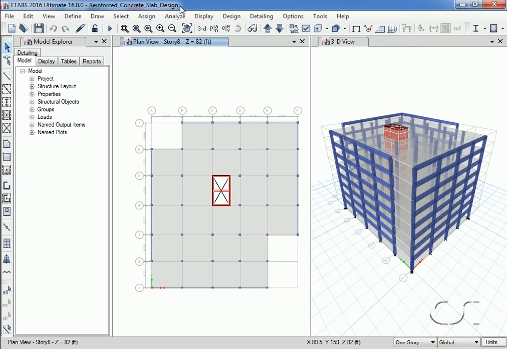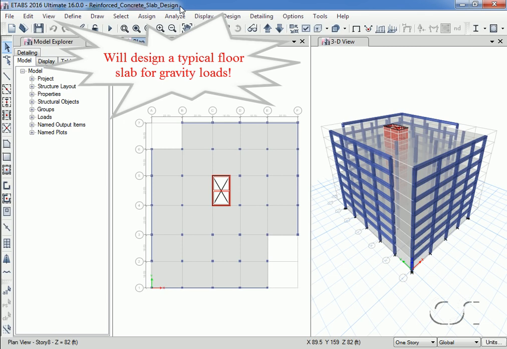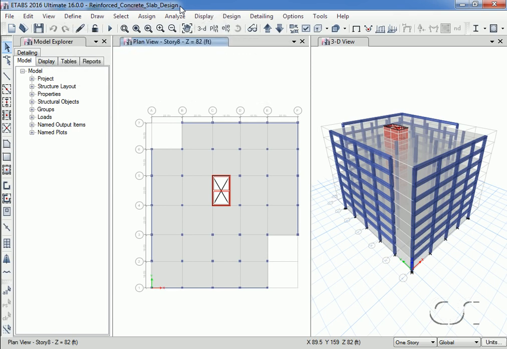In this tutorial, we will show the capabilities ETABS offers for the design of reinforced concrete slabs. Our design will be done for a typical floor slab in the concrete building shown, and although this design will be for gravity loads only, ETABS can perform analysis and design for lateral loads if needed.